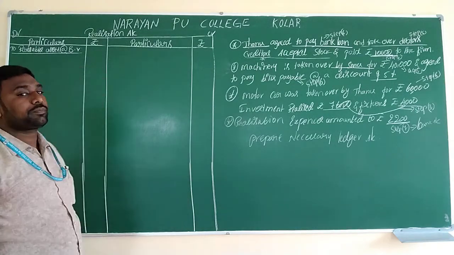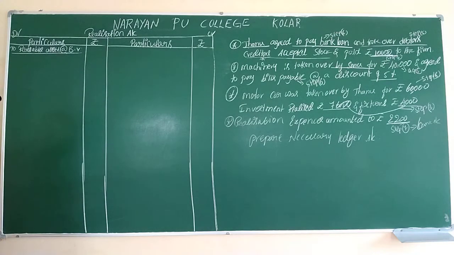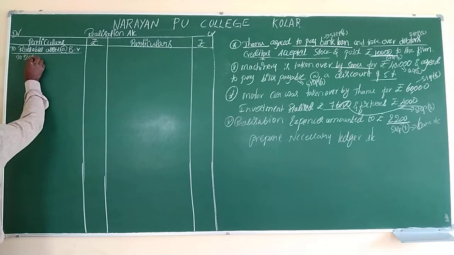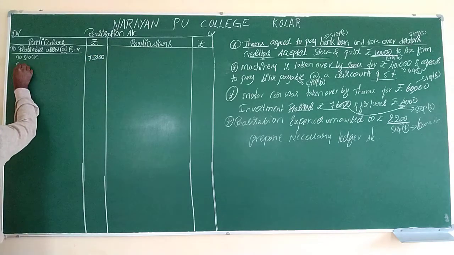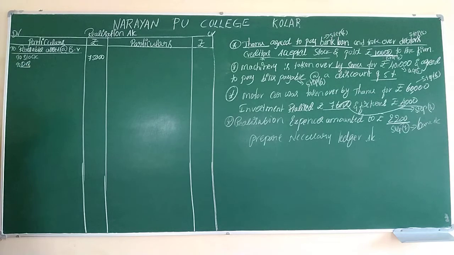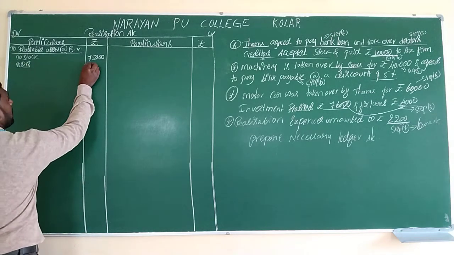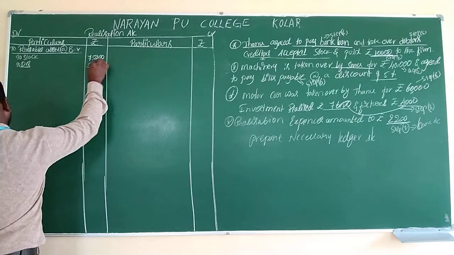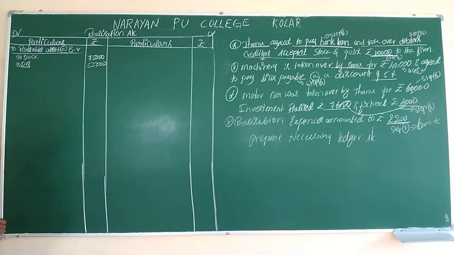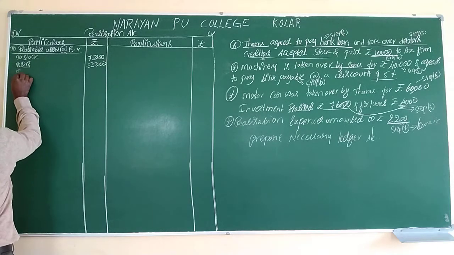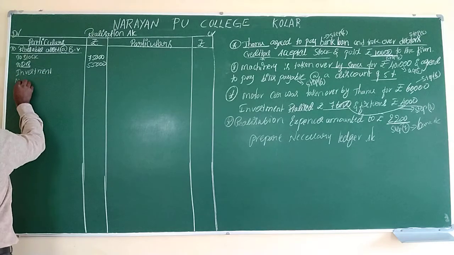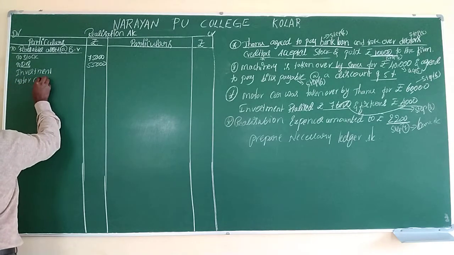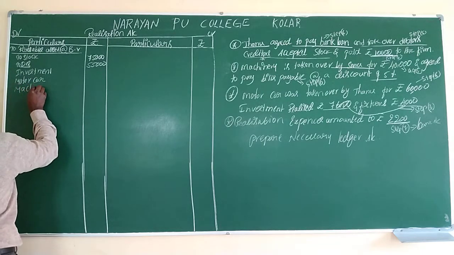Have you got it? Okay, first we have to write one by one. To stock, in the amount column, 75,000. To debtors, the value of debtors is 55,000. After debtors, investment, after that motor car, after that machinery,